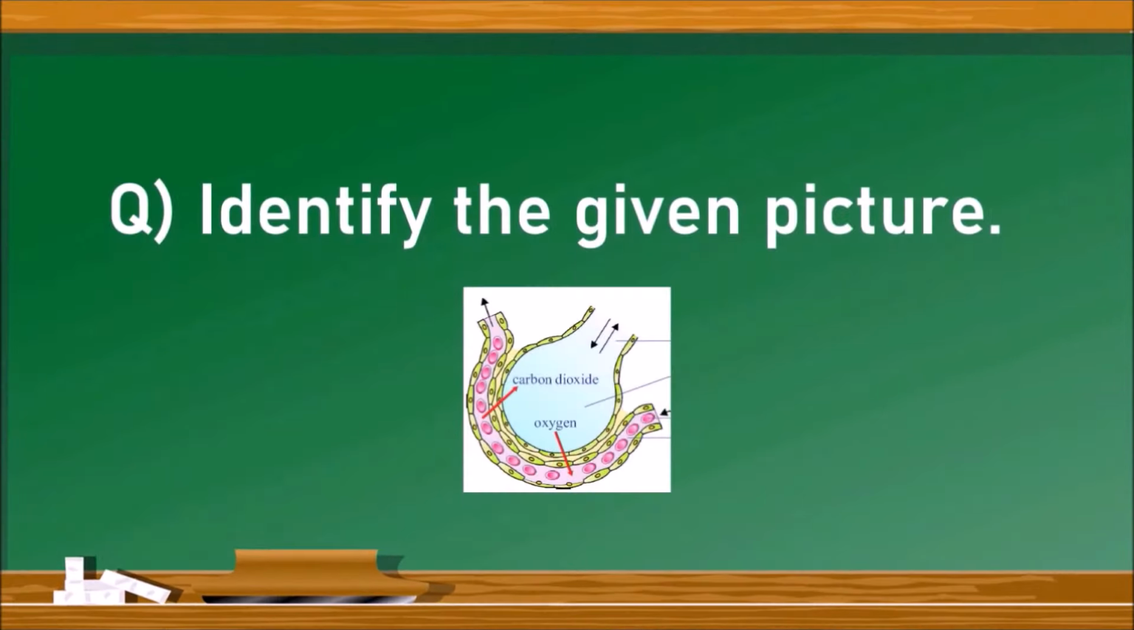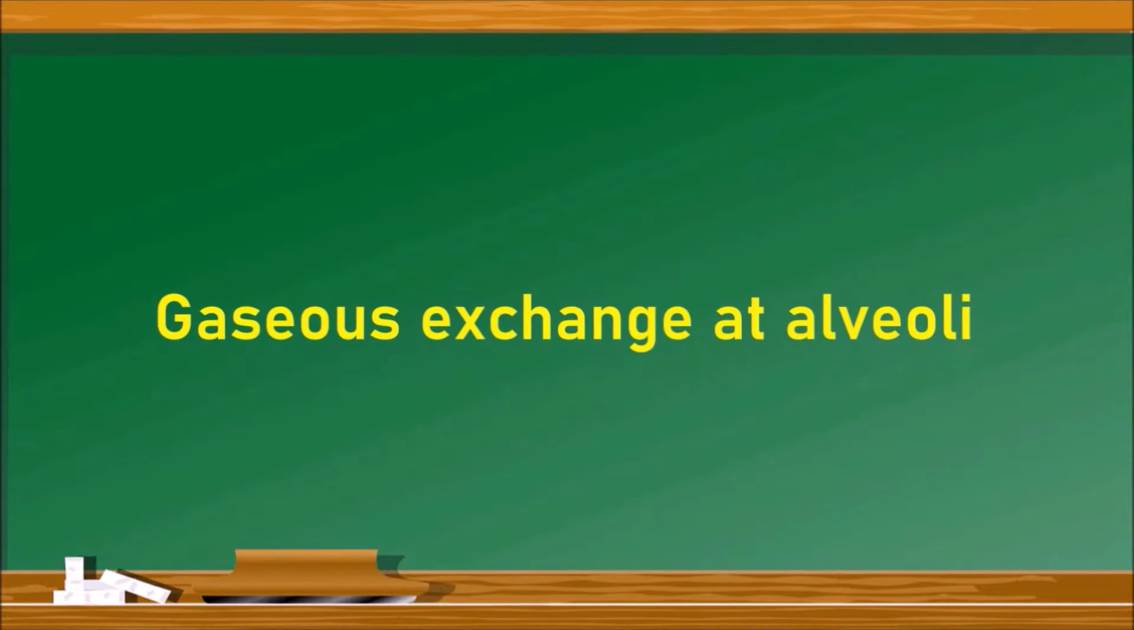The next one is, identify the given picture. Here there is a picture given. We have to identify what is that organ and what process is going on. The answer is gaseous exchange at alveoli. These are the typical units of lungs. Tiny sacs which are present in lungs. The gaseous exchange takes place in alveoli. Let us see the next question.